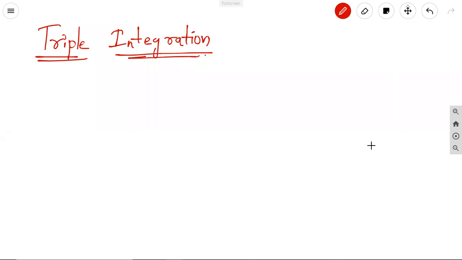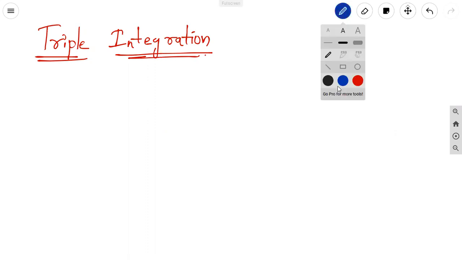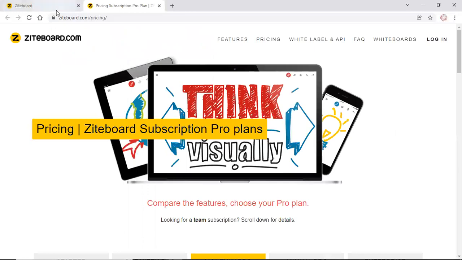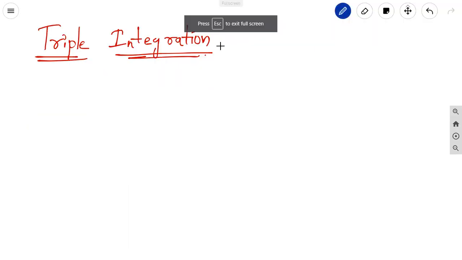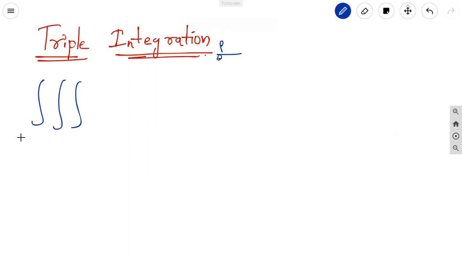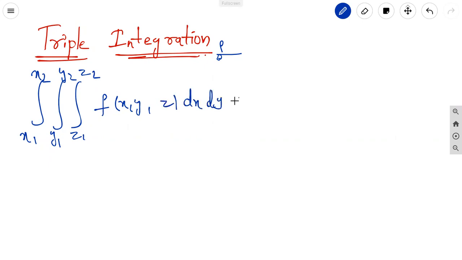Let us discuss the triple integrals. Triple integration can be evaluated as a repeated integral. Here, the triple integral means we take the integration three times: one with the x limits, another with the y limits, and the third with the z limits. The function can be expressed in the three variables f of x comma y comma z into dx dy dz.